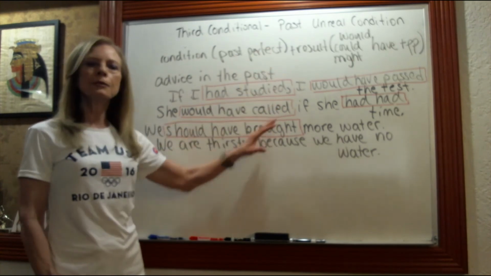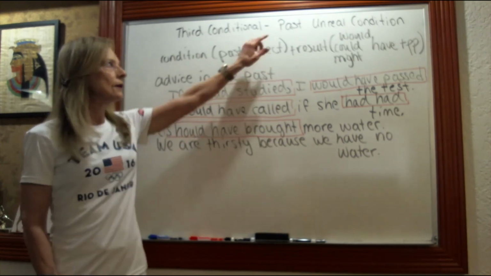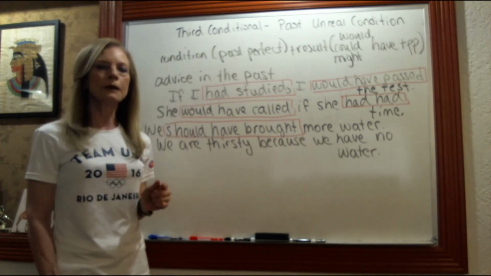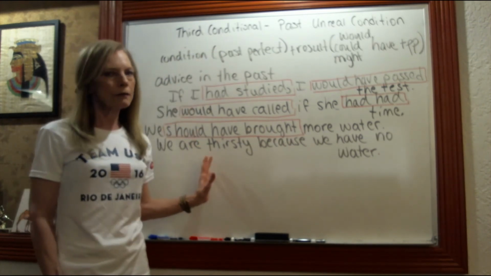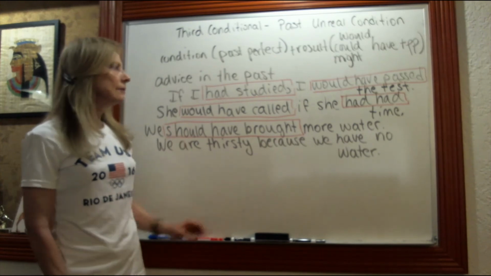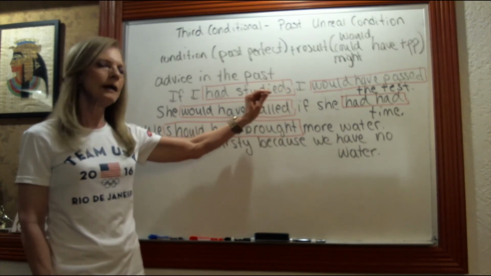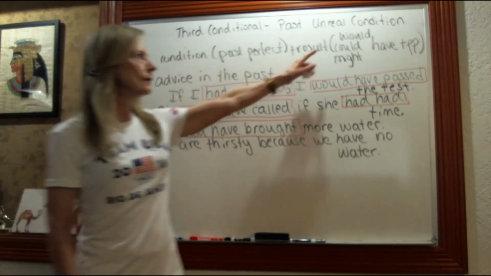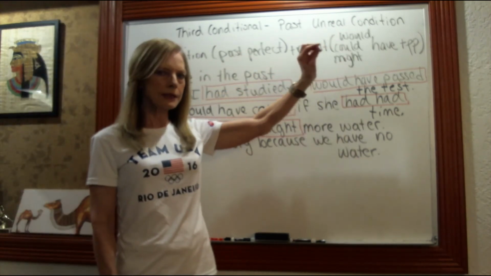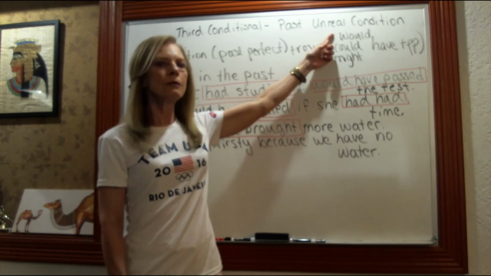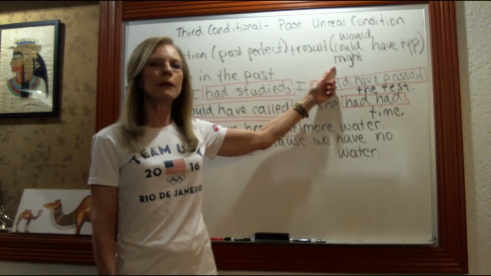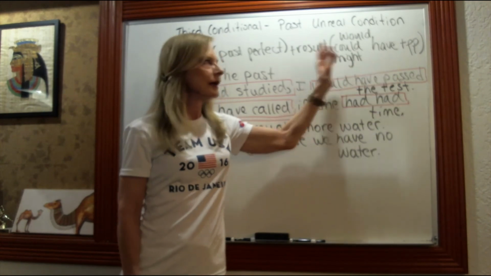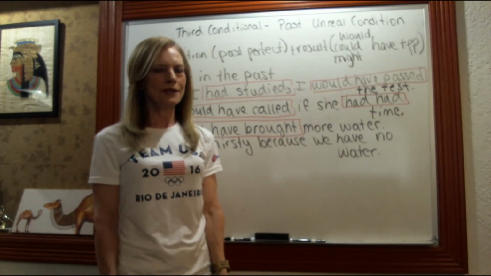So I'll give you some more examples of this called the past unreal or called the third conditional. Remember, we have a lot of verbs when we do this. We have a past perfect, had plus a past participle, and then we have a modal verb in the past tense form. So would not, could not, might not, have plus the past participle. And that's how you make the third conditional.